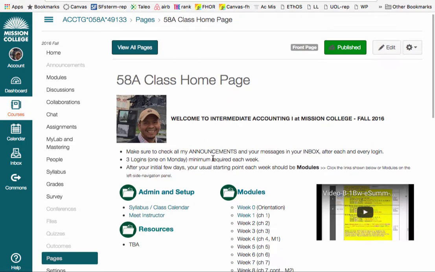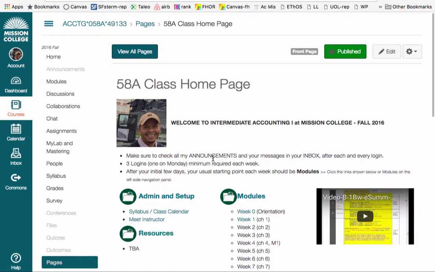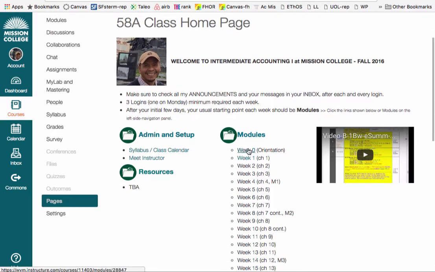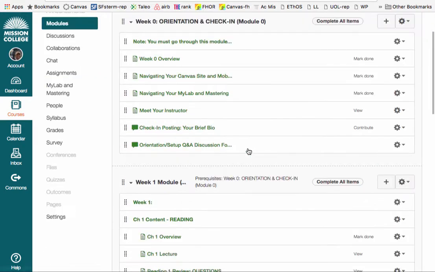So this is what the home page looks like and the navigation. Let me go into the first module here, week 0, and that will be right before you begin the class basically.